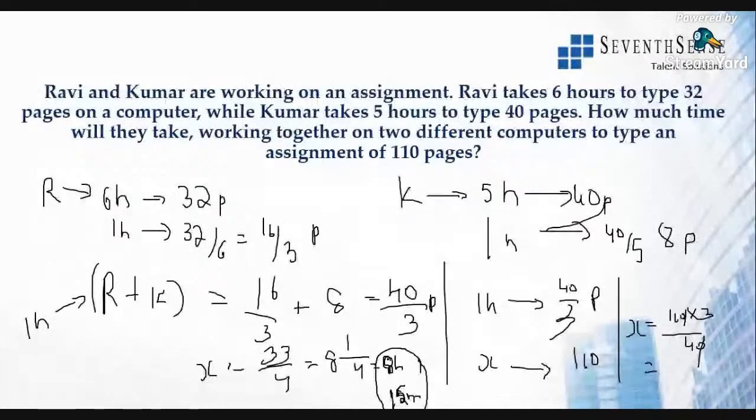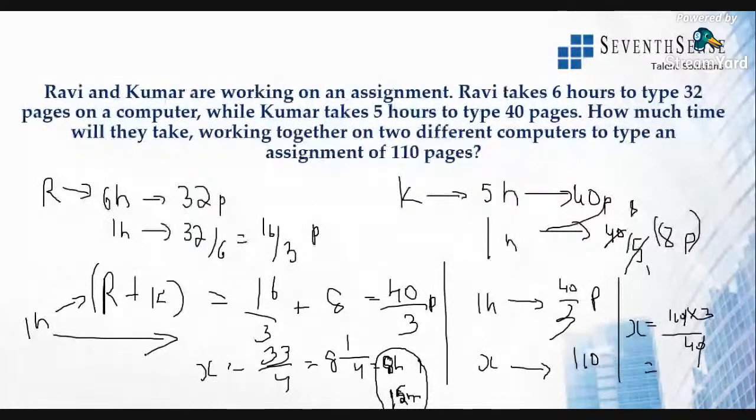Clear? Hope everyone understood. So Ravi takes 6 hours to type 32 pages, then every hour he types 16 by 3 pages. Kumar types 40 pages in 5 hours, so in 1 hour he types 8 pages. They're working together, so in 1 hour, how much will they type? 16 by 3 is in 1 hour by Ravi, 8 is in 1 hour by Kumar.